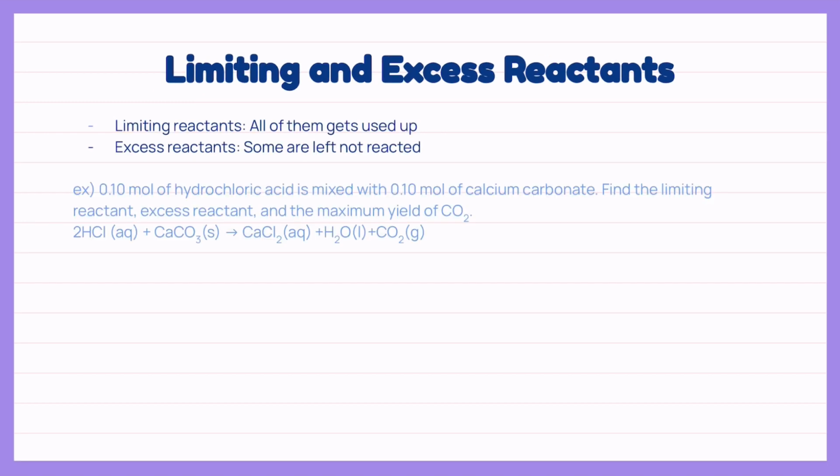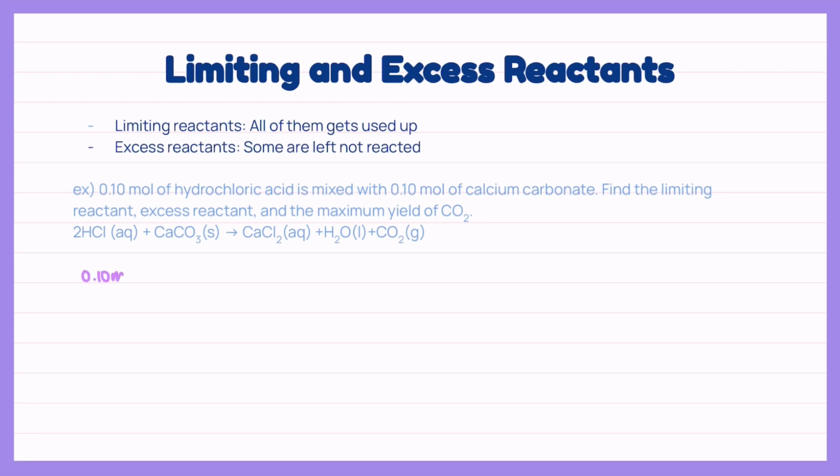surroundings. In a chemical reaction, there may be some cases when the reaction has limiting or excess reactants. Limiting reactants are reactants that get used up, and excess reactants are reactants that have some leftovers. The limiting reactants determine the amount of products that would be produced. Let's take a look at an example. The question says that 0.1 mole of hydrochloric acid is mixed with 0.1 mole of calcium carbonate. Find the limiting reactant, excess reactant, and maximal yield of CO2 using the equation below.